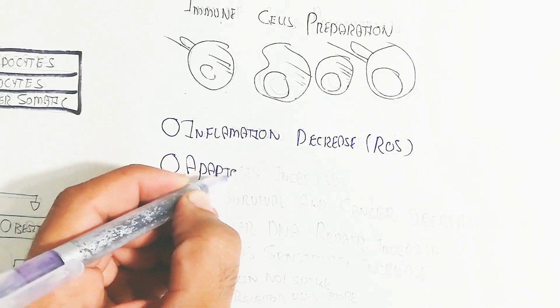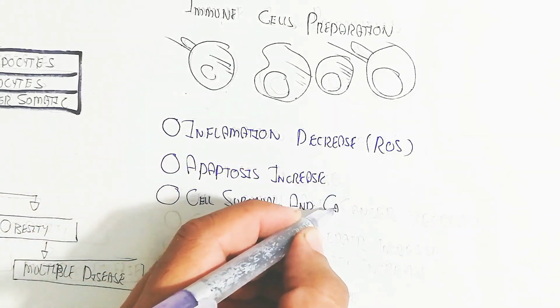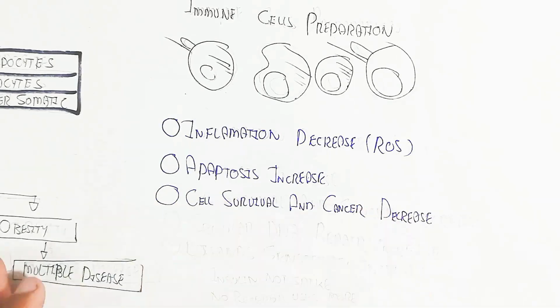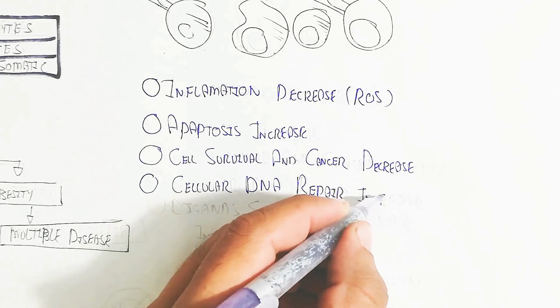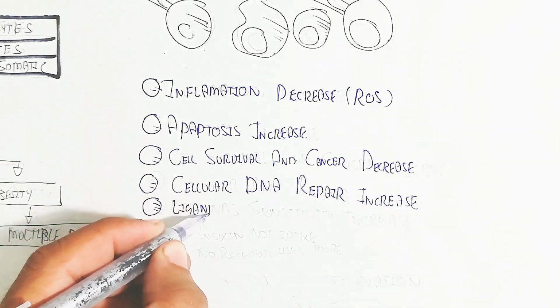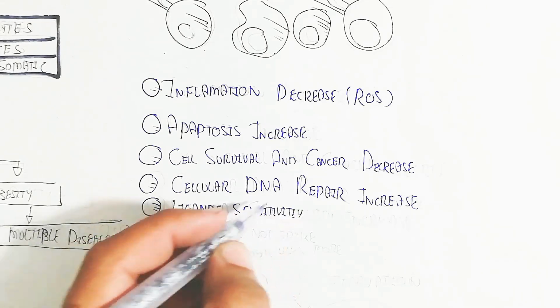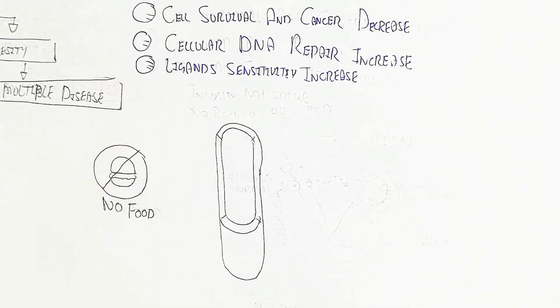In this way, inflammation decreases, reactive oxygen species production decreases, apoptosis increases, DNA repair mechanisms and cell survival increase, cancer decreases, and ligand sensitivity increases, for example of the insulin receptor, growth hormone receptor, and others.